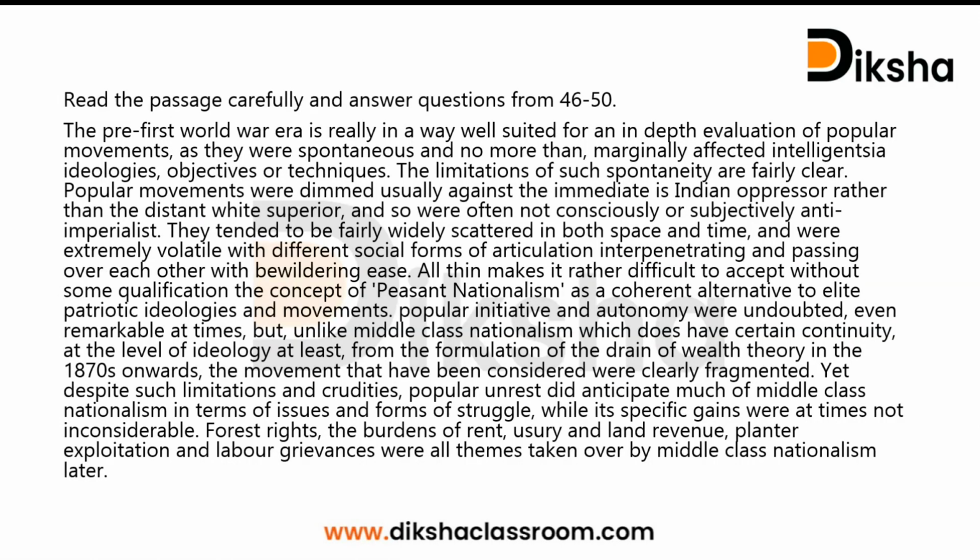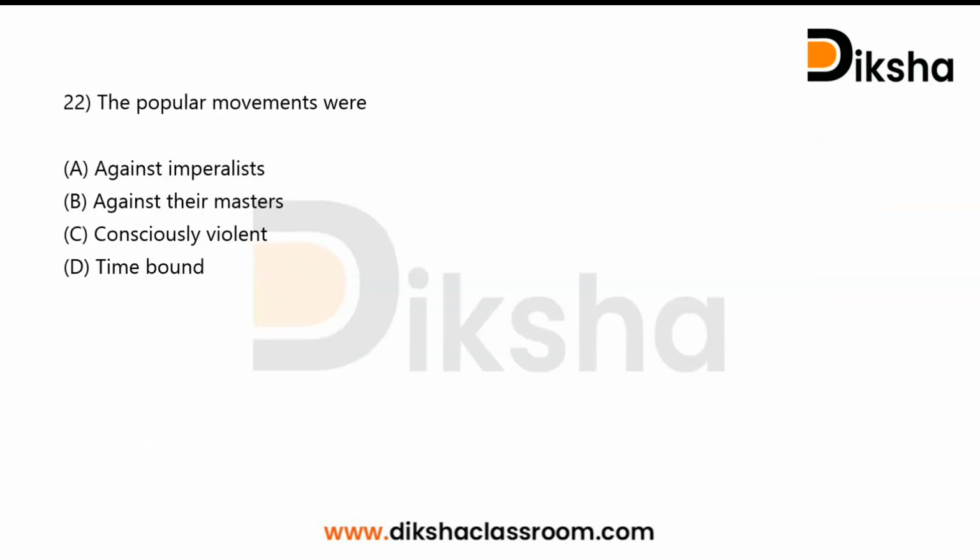Getting back to the passage, in the third sentence it is clearly stated that popular movements were deemed usually against the immediate, as in Indian, oppressor rather than the distant white superior, and so were often not consciously or subjectively anti-imperialist. It clearly means they were not anti-imperialist. So we can exclude option A, against imperialists.